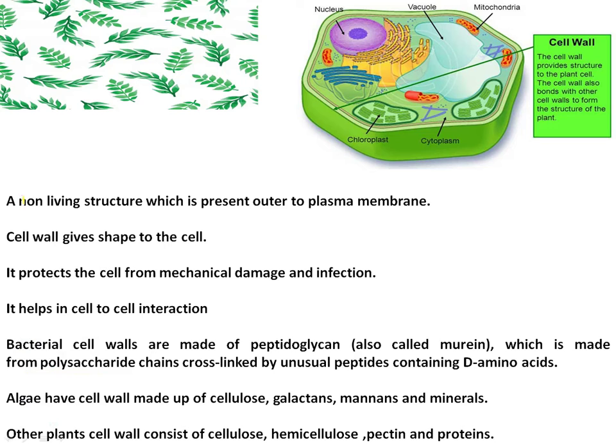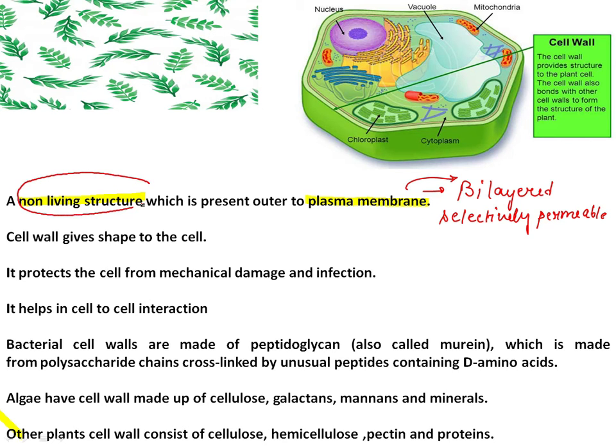It is a non-living structure which is present outer to the plasma membrane. In the previous video, we have seen that the plasma membrane is a lipid bilayer, a bilayered structure which is selectively permeable. So outer to the plasma membrane, a non-living structure is present that is called the cell wall.